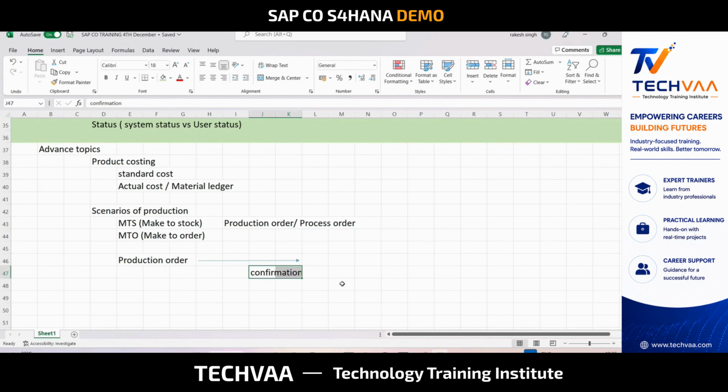Then later on, if your production is not complete and you are at month end, you have to report WIP, work in progress. If your production is going on, it has not ended, and you have arrived at month end, you have to report your WIP. Whatever is your current work in progress, you have to report it. So we have to see what configuration is needed for WIP and how it is done in SAP.